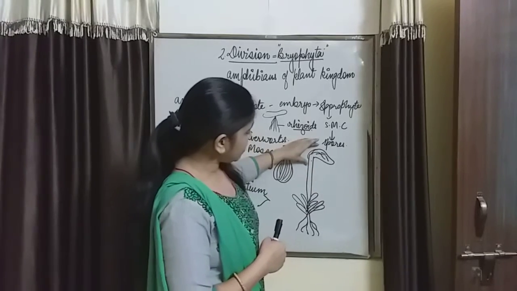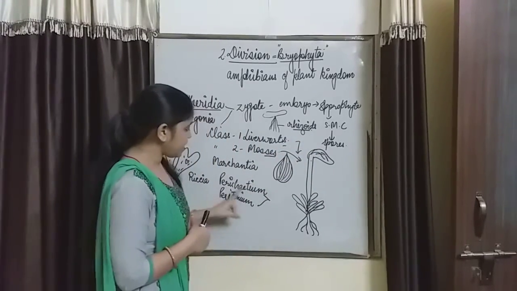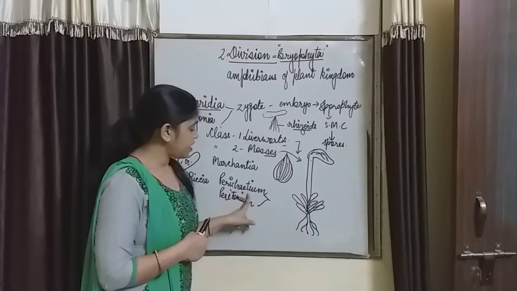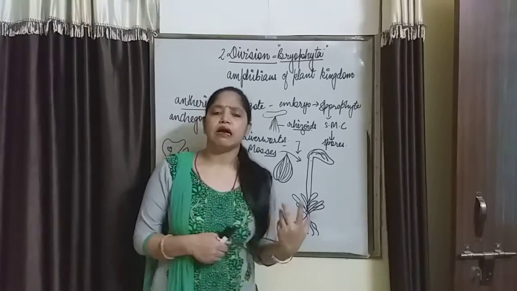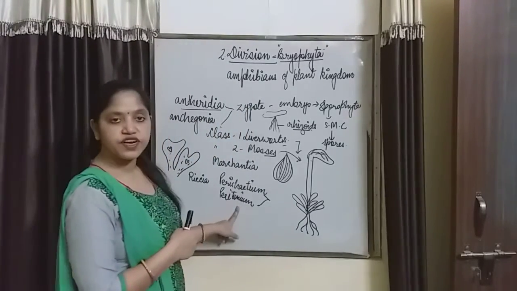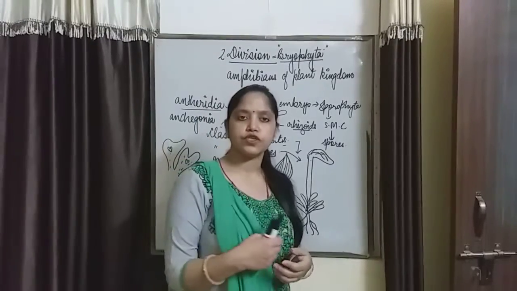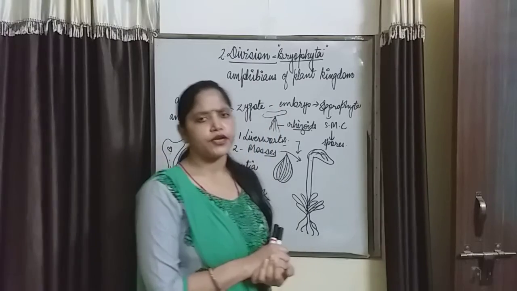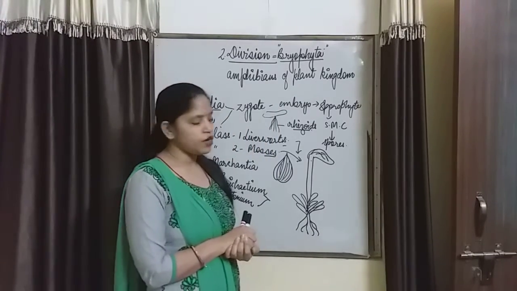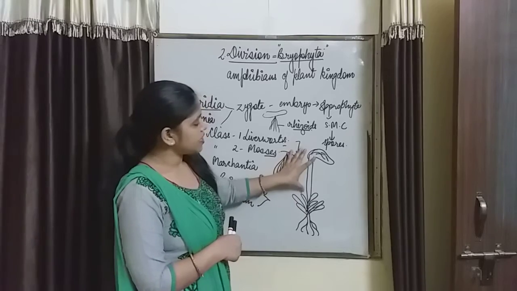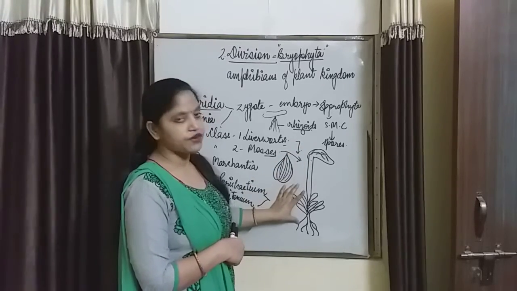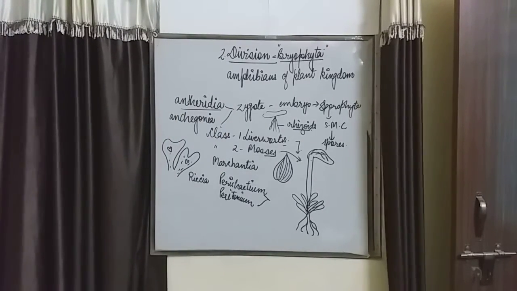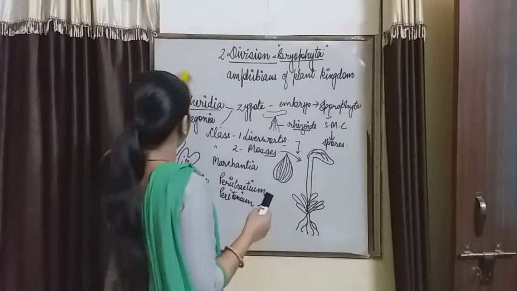This contains the female perichaetium containing the archegonium, and the male perigonium containing the antheridium. After fusion, it forms the sporophyte plant body, which is completely dependent on the leafy gametophytic body. The sporophyte is completely dependent on the leafy gametophyte. How? We can explain it with the help of the life cycle.